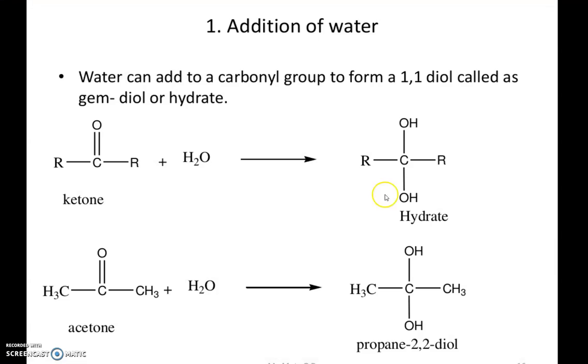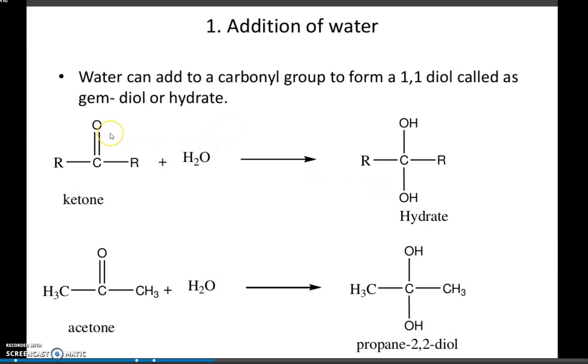Then H plus will be added to the O minus. So we get a hydrate, a compound having two alcohol groups. For example, from acetone we get propane-2,2-diol.